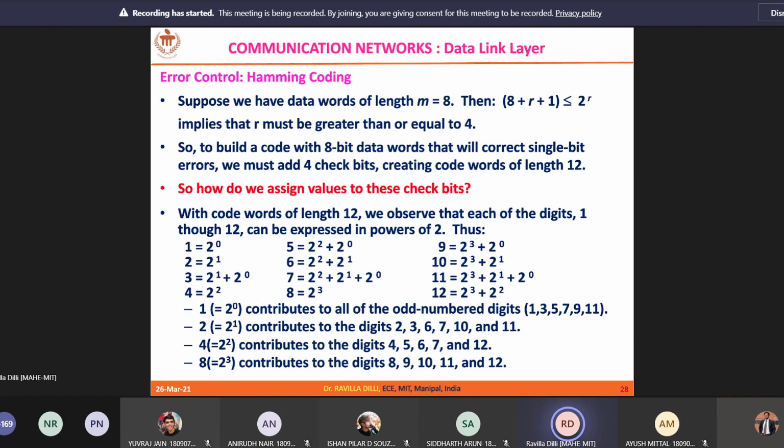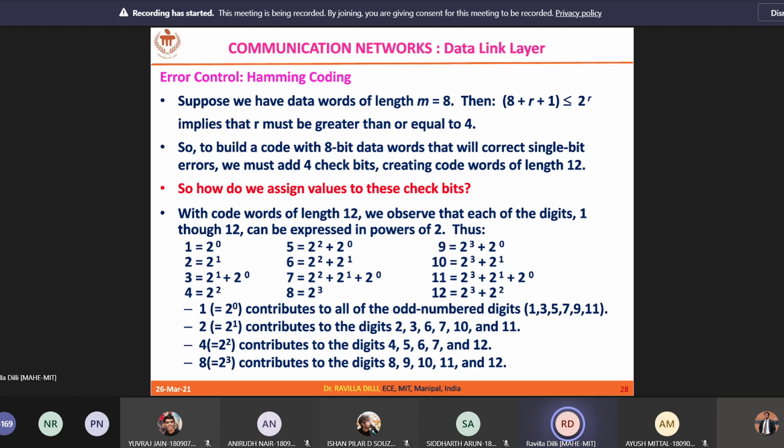The third position is 0, the sixth position is 1, the seventh position is 0, the 10th position is 0, and the 11th position is 1. So XOR of these values gives r1 as 0.